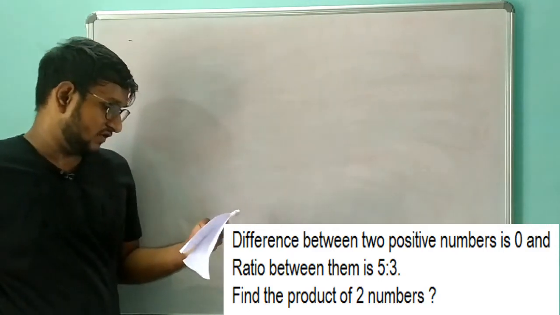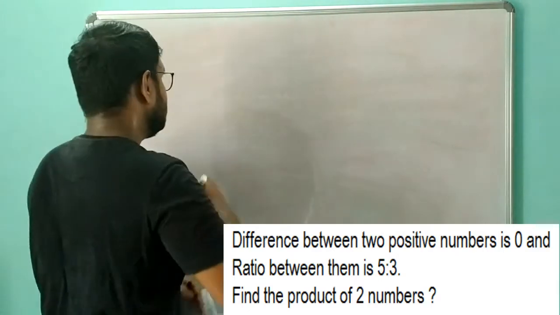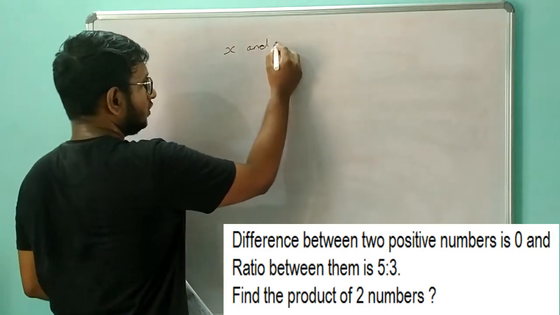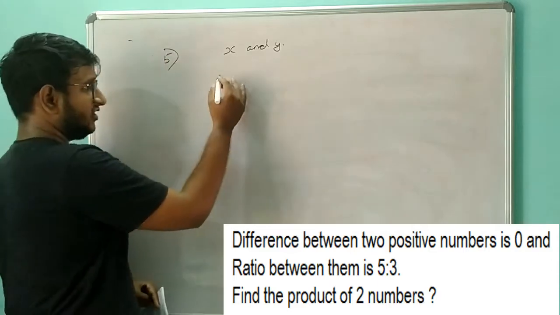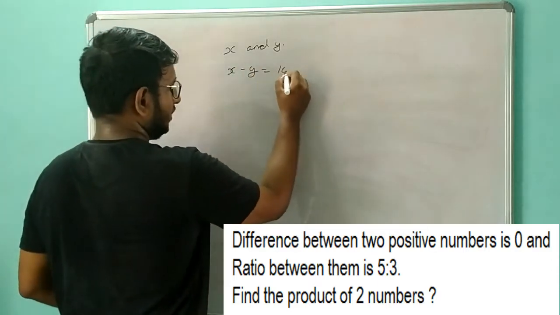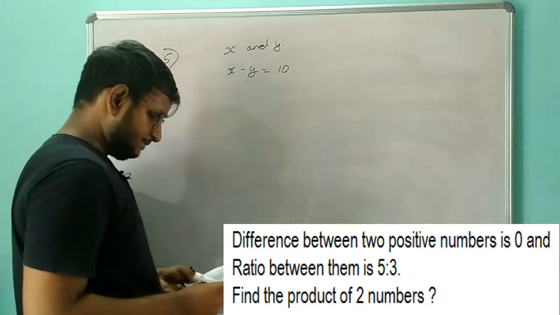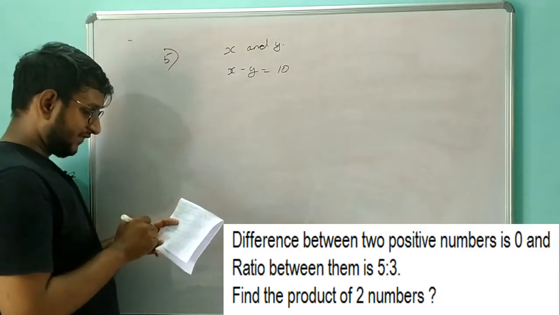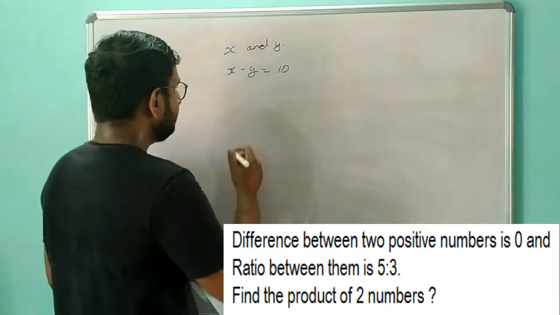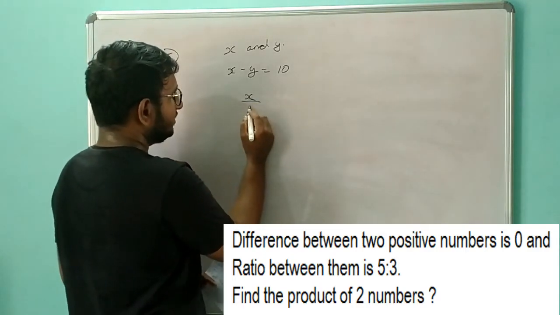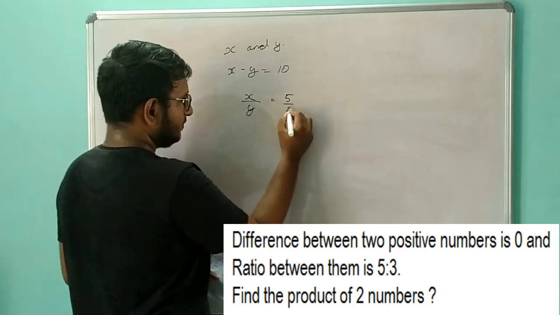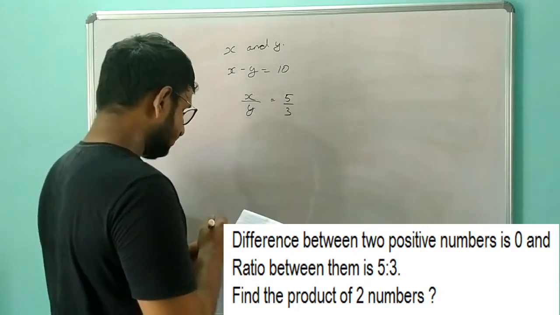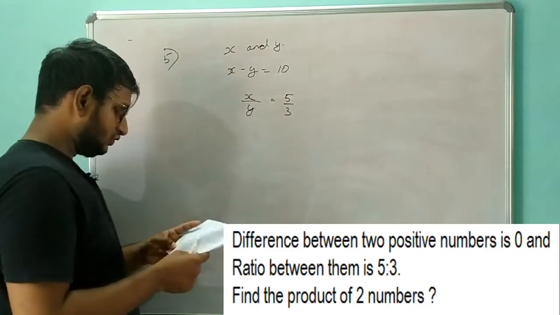In the fifth sum, they have given the difference between two positive numbers. Let's say the two positive numbers are x and y, and the difference, that is x minus y, is 10. The ratio between them is 5 is to 3, that is x divided by y is equal to 5 divided by 3. Find the product of the two numbers.